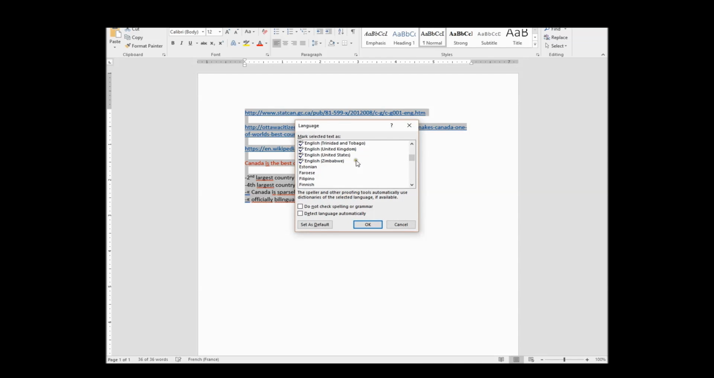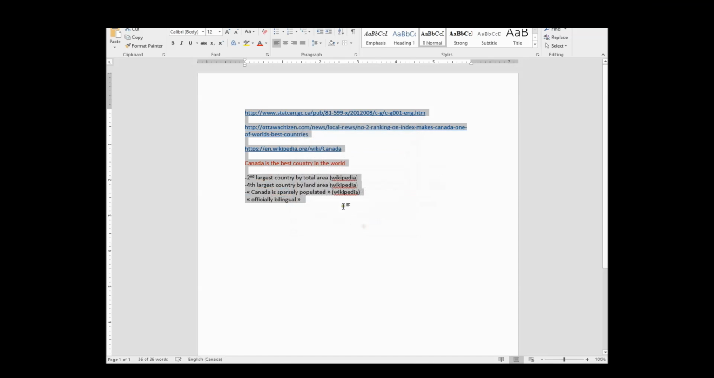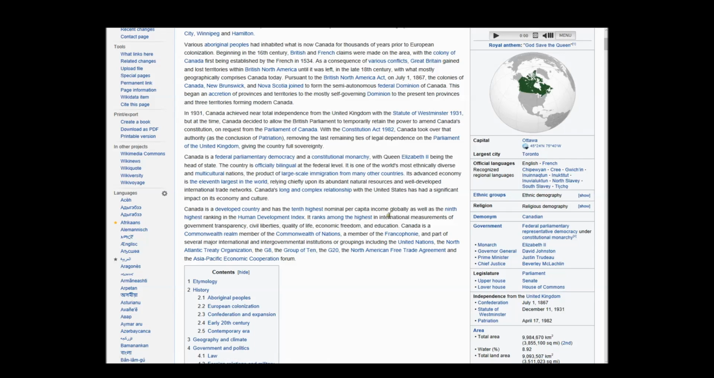Let's go English, Canada. This is default. Yes, okay. So officially bilingual. Let's just go Wikipedia. No, I don't want this. I want this. Okay. So, what else do we have? Where did I get to?